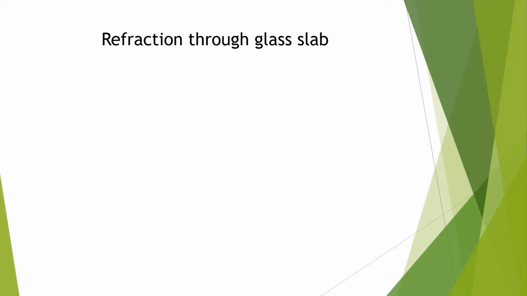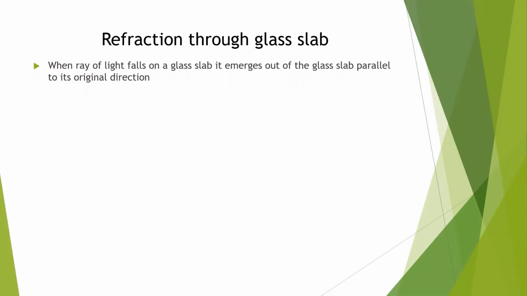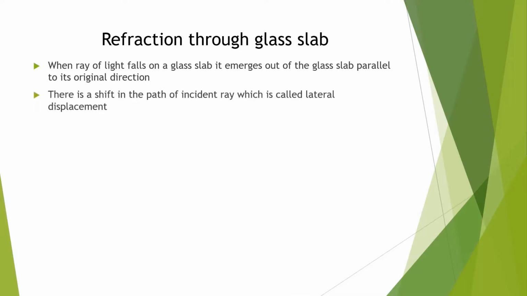Refraction through a glass slab. This is also an important topic. When a ray of light enters the glass from air and then comes out, that is refraction through a glass slab. When a ray of light falls on a glass slab, it emerges out of the glass slab parallel to its original direction.